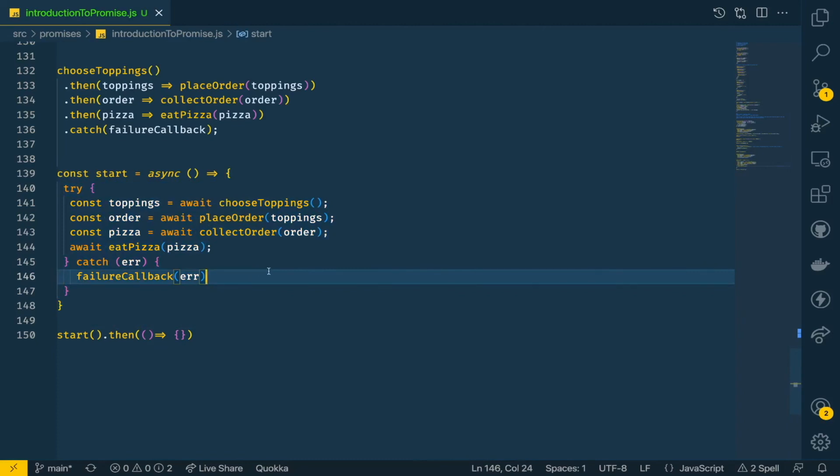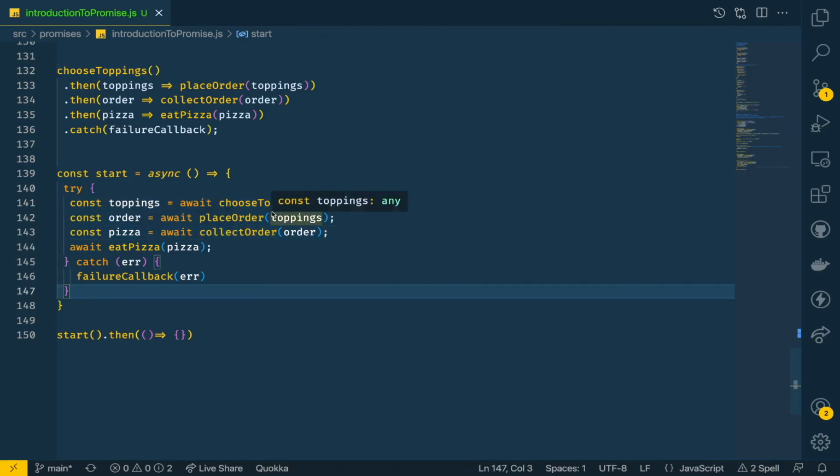It's looking like we are using synchronous code only. We are calling choose topping, then place order, then collect order, and we are waiting for it. So it's a very nice, very clean way to use. Nowadays, after the advent of ES6 and ES7, async await has been around for, I think, three years or even more than that. So nowadays people use this kind of code rather than this one.